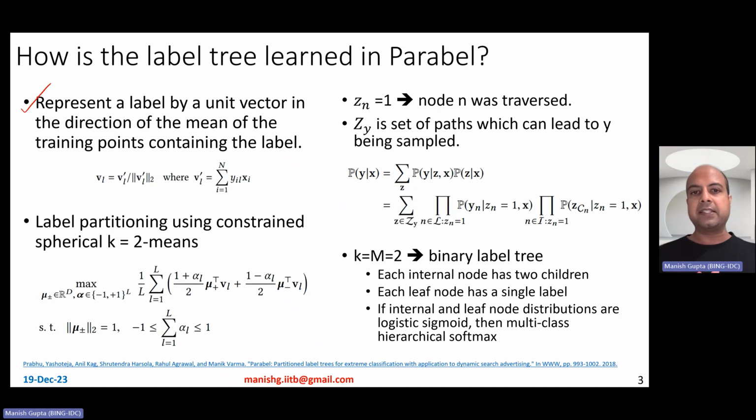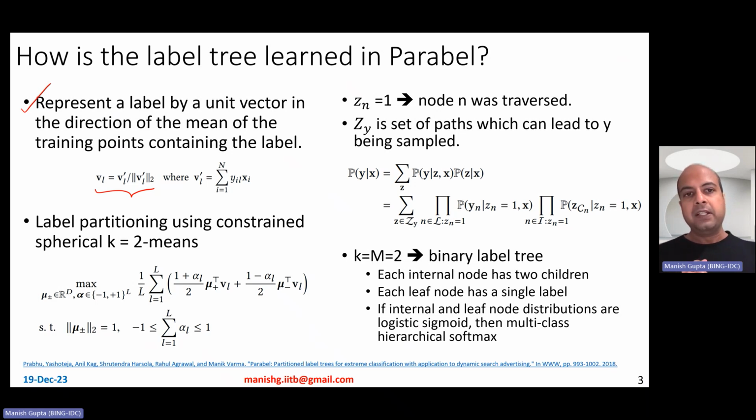So let's say the task is a Wikipedia categorization task, so you have a Wikipedia page as an input data instance, and you want to figure out which of the categories can be used as the label. For a particular label, let's say cities in India, you would take all the pages which have been labeled with this category. It could be Mumbai, Hyderabad, Calcutta, Delhi, and so on. Then you take the representations for those training points, average them out, and normalize by the magnitude of this vector so as to get a label vector for the label